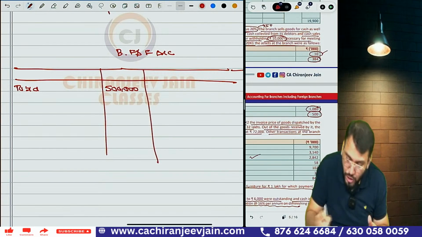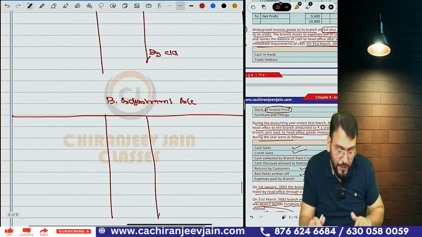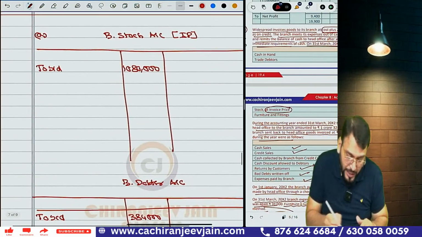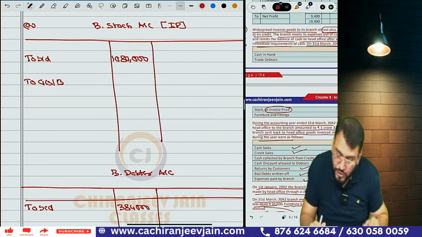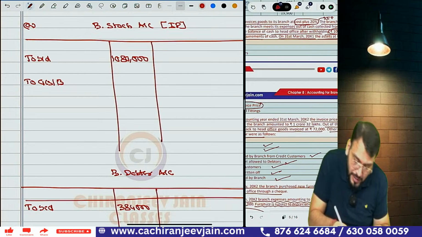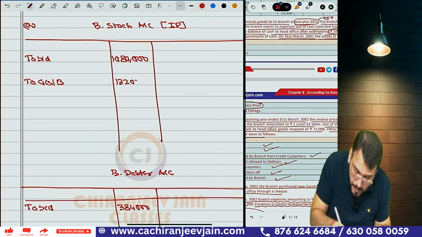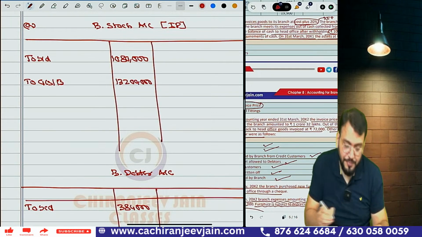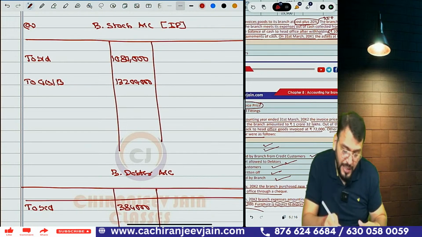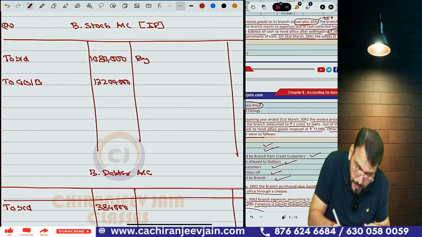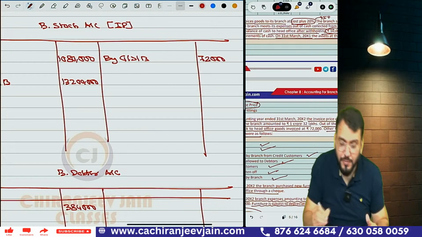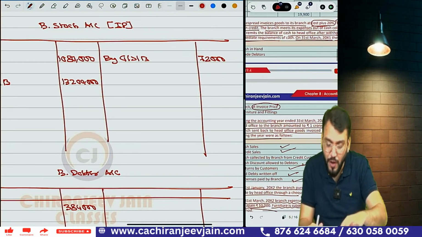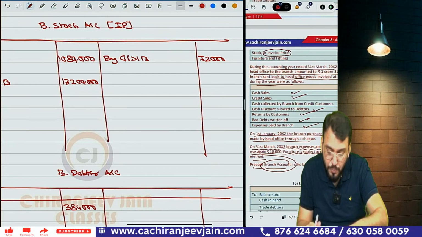Then what is the goods sent to branch? How much goods sent to branch? Next point they have given goods sent to branch: 1 crore 32 lakh. Write down 1 crore 32 lakh. Then they have given how much goods returned. So write down by goods sent to branch, this is return. How much? 72,000. Understood? Are you able to follow? Yes, sir. This is all the information given.